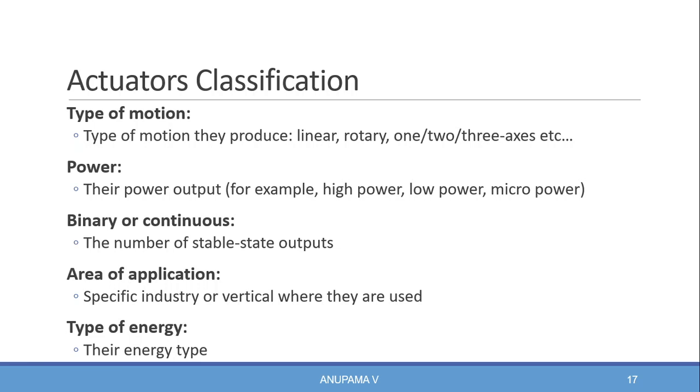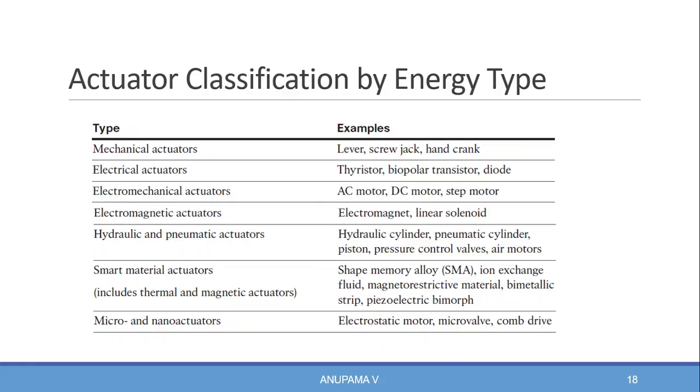Next is based on the type of energy. Actuators can be classified based on their energy type. The most commonly used classification of actuators is based on the energy type. Now we will see the types of actuator classification based on energy type: mechanical actuator, electrical actuator, electromechanical actuator, electromagnetic actuator, hydraulic or pneumatic actuator, smart material actuator, micro or nano actuator.